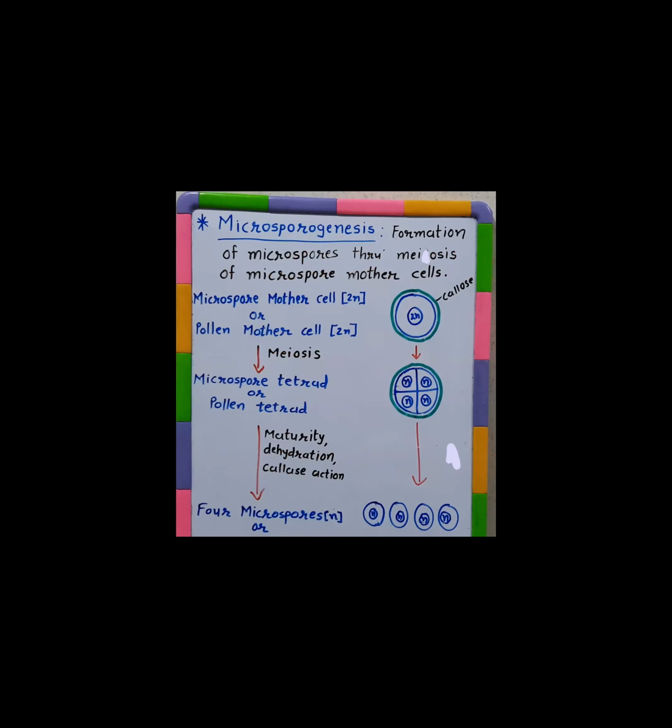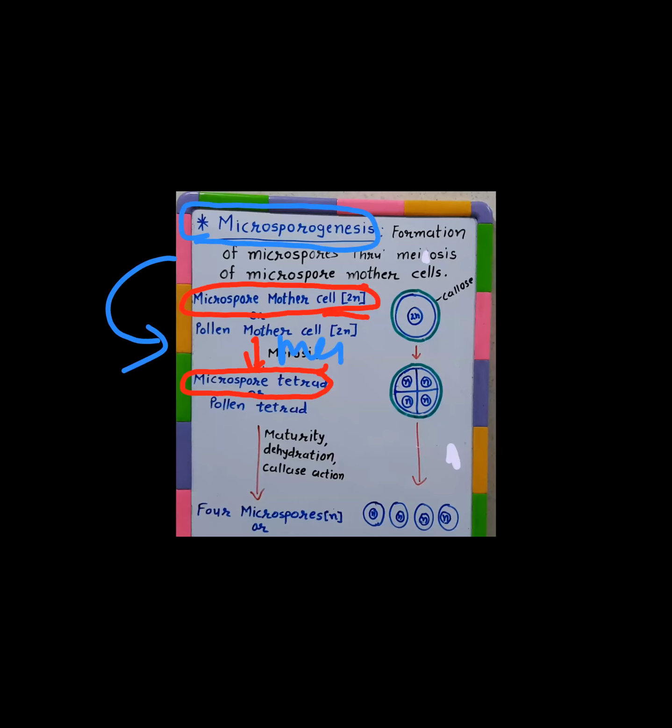This process of formation of a microspore tetrad through meiosis of a microspore mother cell, you may call it the pollen mother cell, the meaning shall remain the same. This process of formation of four microspores from the meiosis of the pollen mother cell is called microsporogenesis.